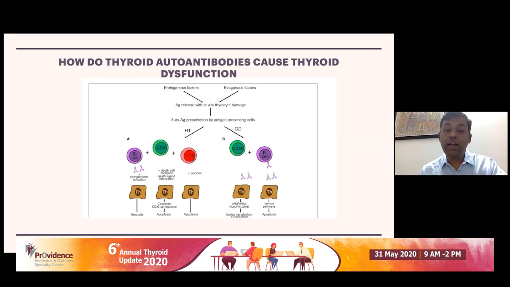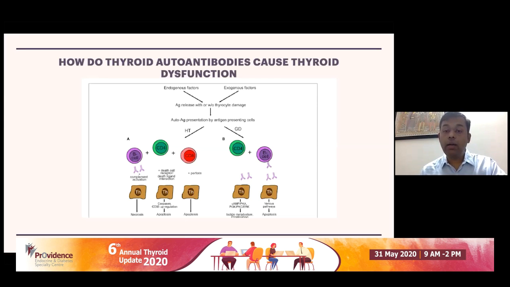But more validated methods include FAS and FAS ligand mediated apoptosis and perforin mediated apoptosis, which does occur in Hashimoto's thyroiditis. So these are methods by which Hashimoto's thyroiditis progresses to cell destruction and thyroid dysfunction.